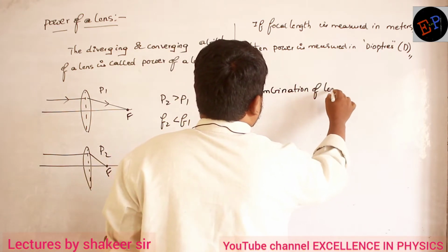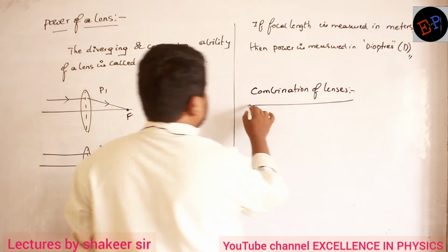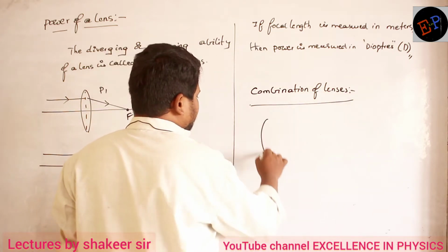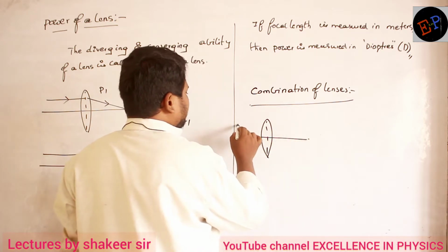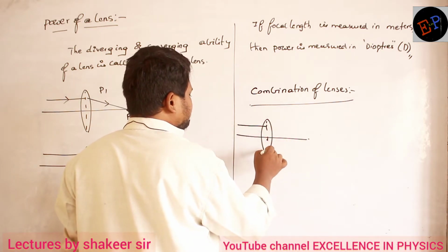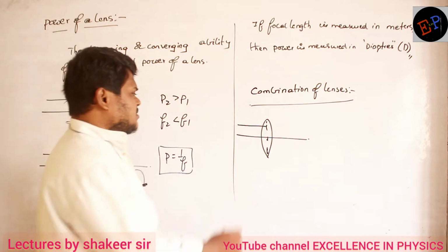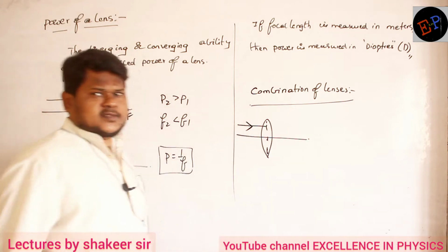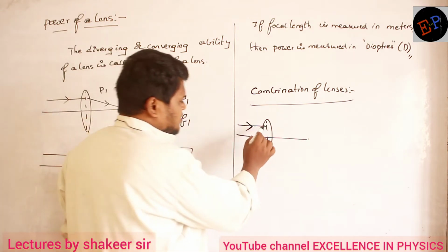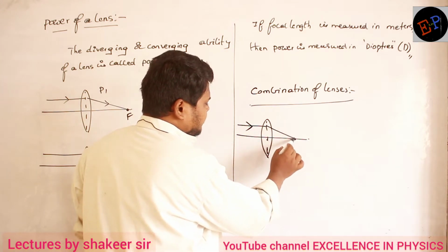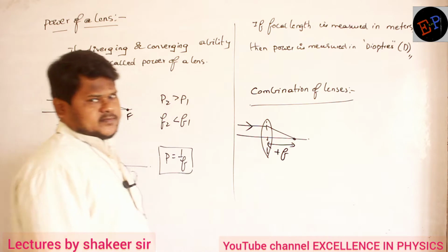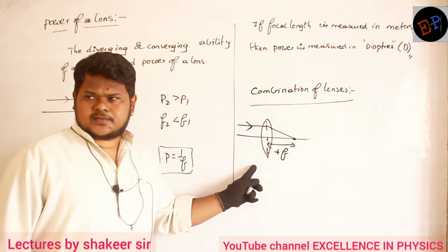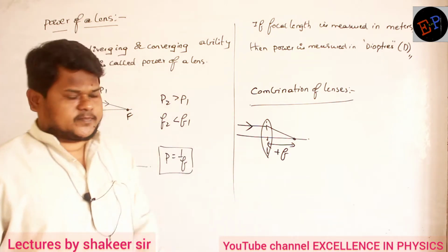Combination of lenses. Okay. For example, if you take a convex lens, for a convex lens, focal length will be positive or negative, can you say, ma'am? For a convex lens, is the focal length positive or negative? Positive, because the light rays go and meet here. So this distance is a positive distance only, no? Plus f. So for a convex lens, always the focal length will be positive.